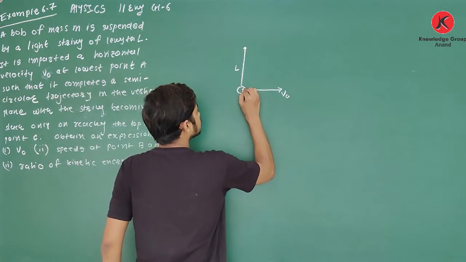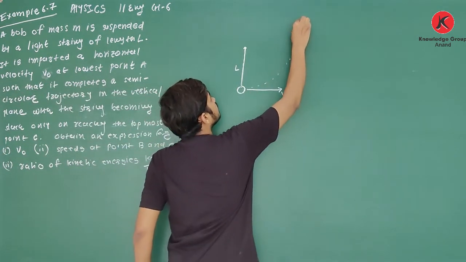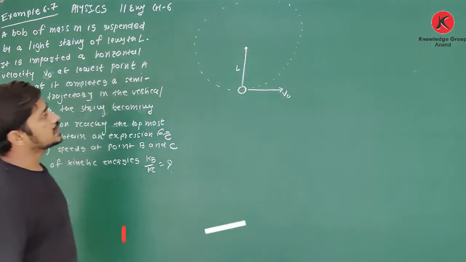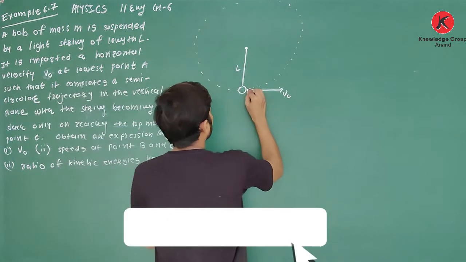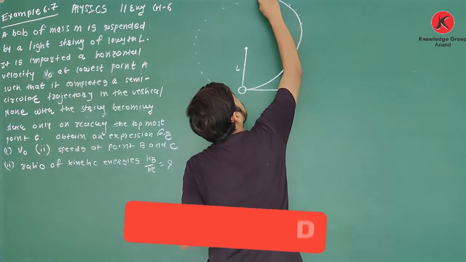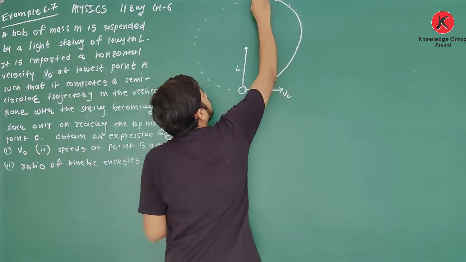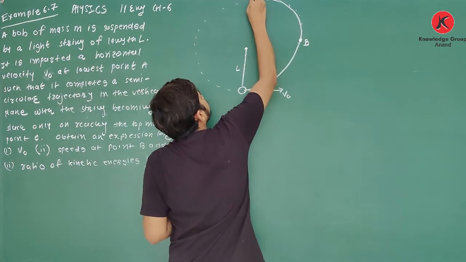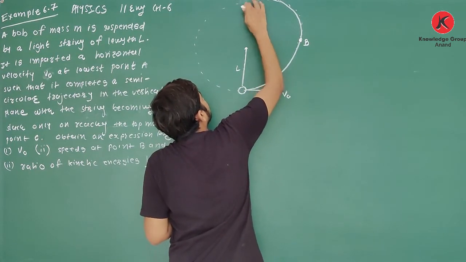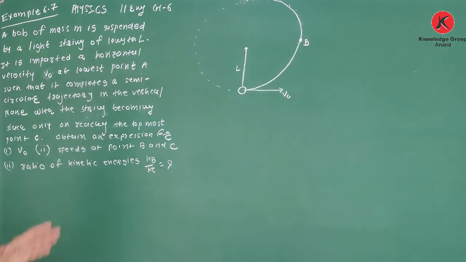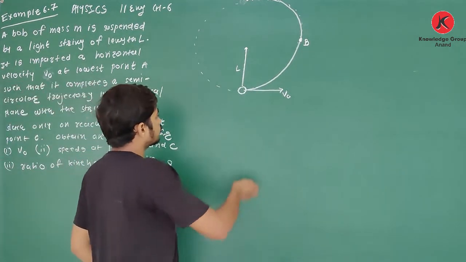See, it performs a semicircular trajectory like this. Yes, it is given point B and it is given point C. Clear about this? Yes, you are given the figure. It is point A.